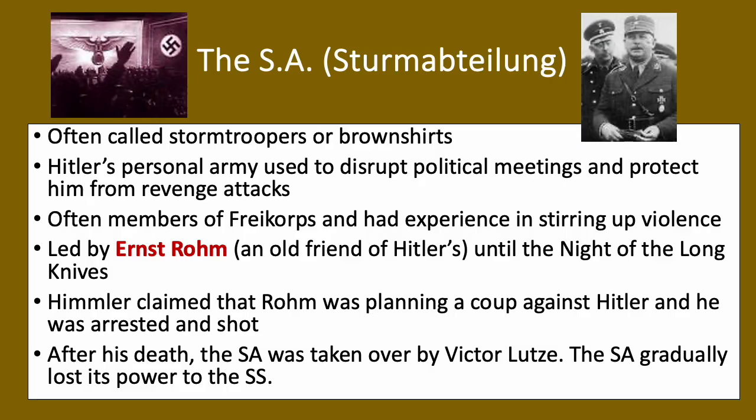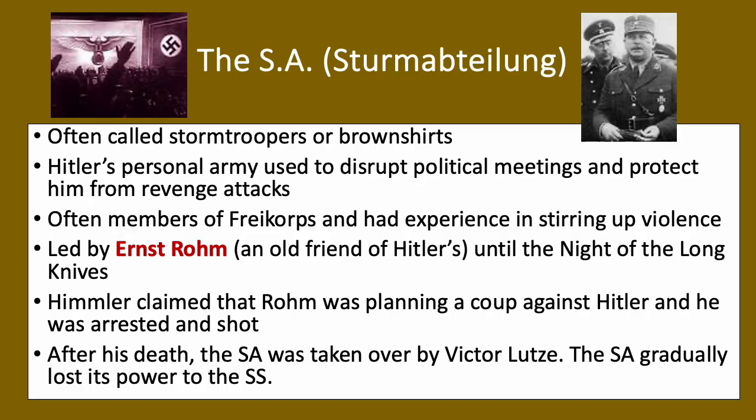Himmler claims that Röhm was planning a coup against Hitler, so Himmler has poisoned Hitler's mind a little bit against his old friend, and he's basically convinced Hitler that Röhm is planning to murder him. There is no evidence for that that I have ever found, and I'm quite confident that this was basically just Himmler trying to get rid of Röhm and playing on Hitler's own paranoias.